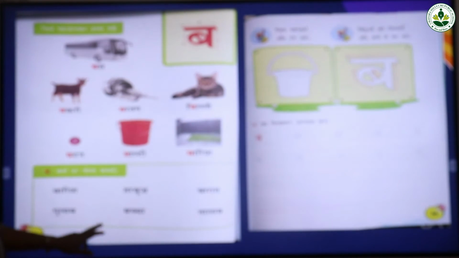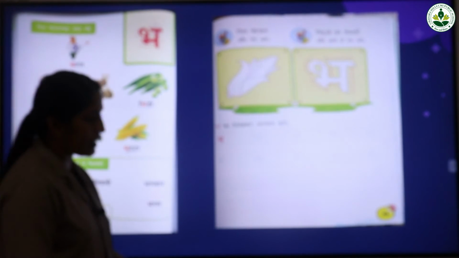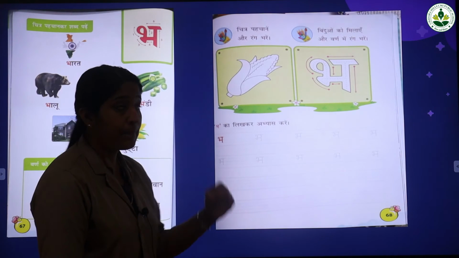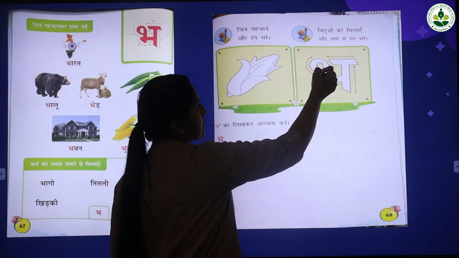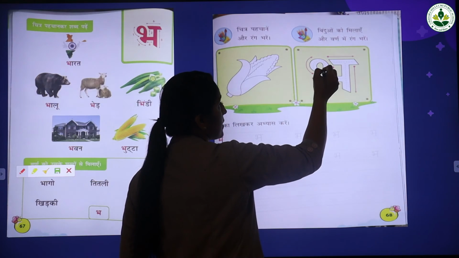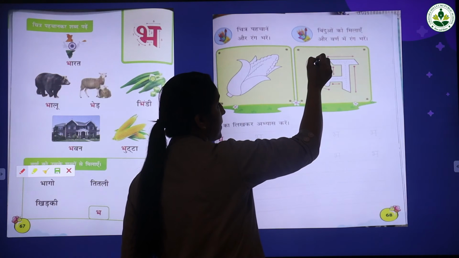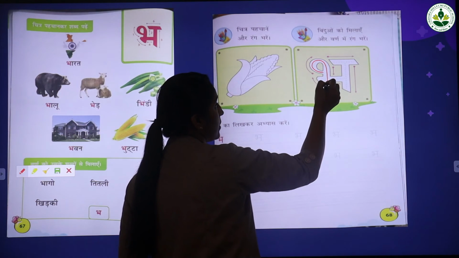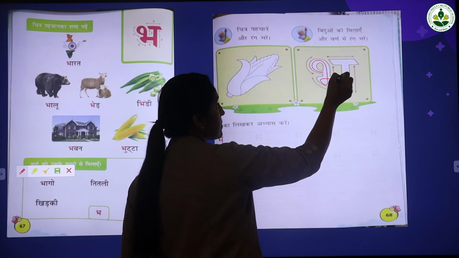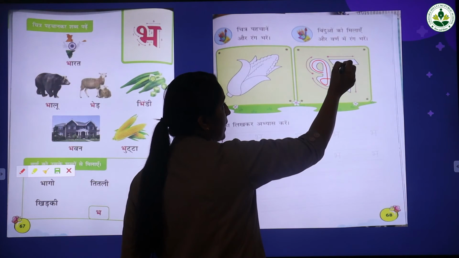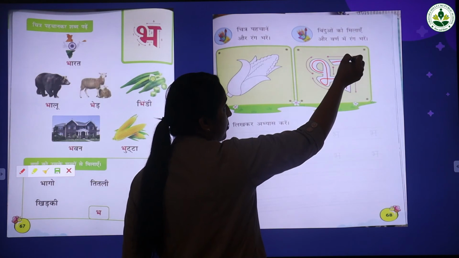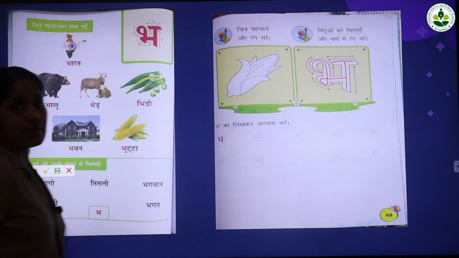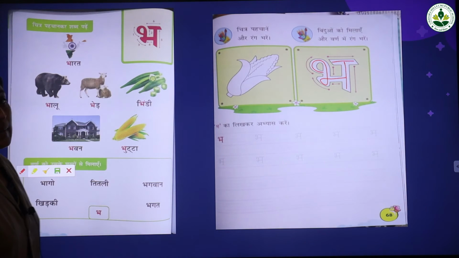And page number 68. The next letter, pa, ipa, ba, ibba. This is very simple. How to write? Look at the board. Starting from here. Go up and come down and go up, and a small sleeping line and then one standing line here, and a small sleeping line on the top of the letter. Which letter is this? Ibba.